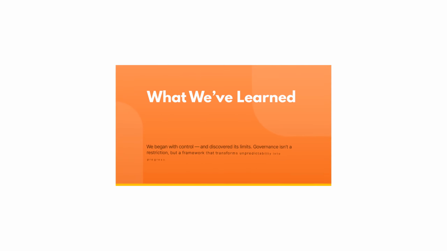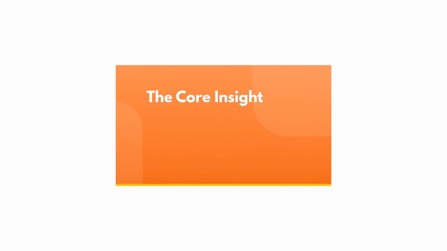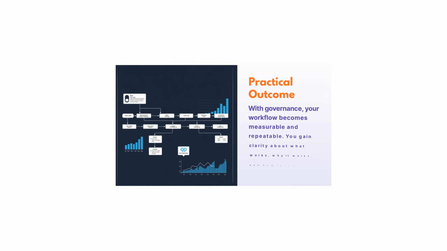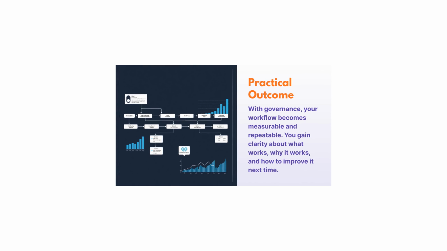What we have learned. We began with control and discovered its limits. Governance is not a restriction but a framework that transforms unpredictability into progress. The core insight: governance turns prompting into design. You are not commanding the model but shaping the environment it learns within. Practical outcome: with governance, your workflow becomes measurable and repeatable. You gain clarity about what works, why it works, and how to improve it next time.